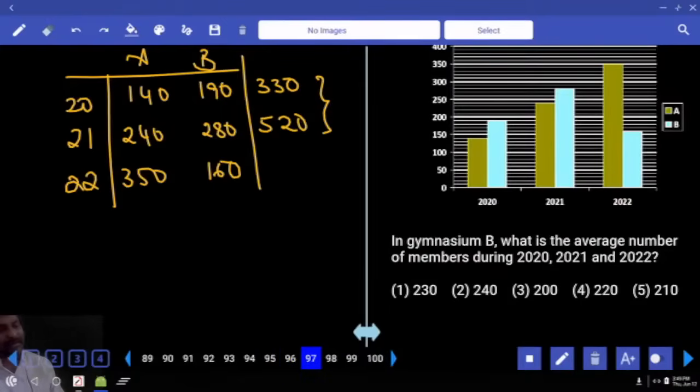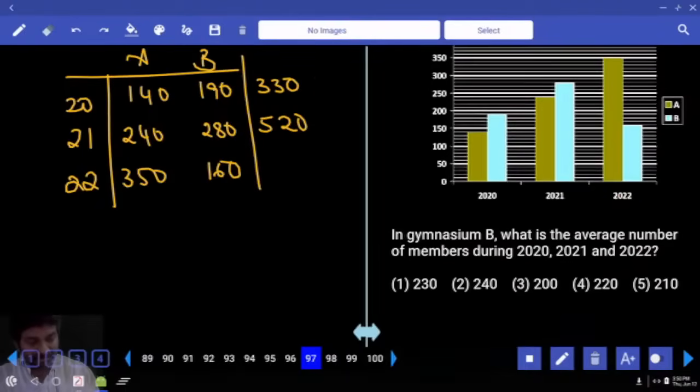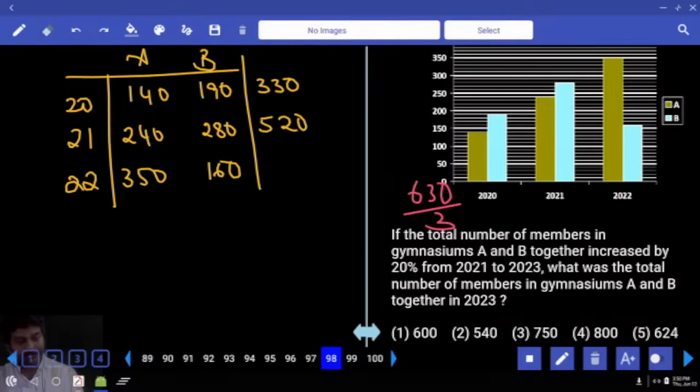In gymnasium B, what is the average number of members during 2020, 21, 22? Correct? Right. So now 190, 160, 350, 350, 200, 550, 550, 80, 630 divided by 3. 630 divided by 3 is 210.